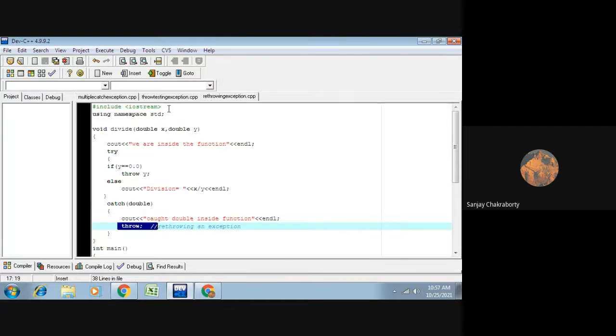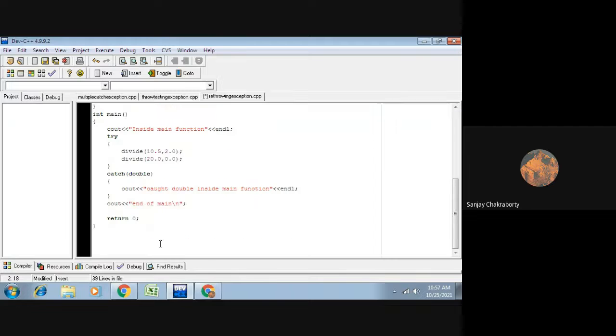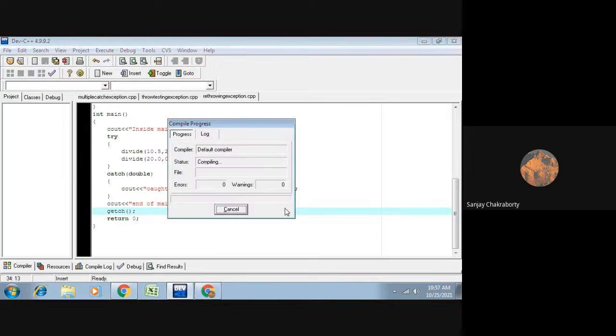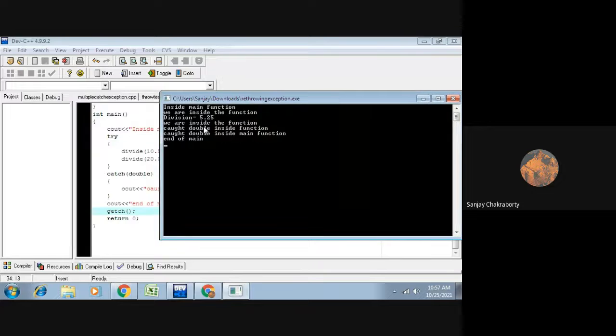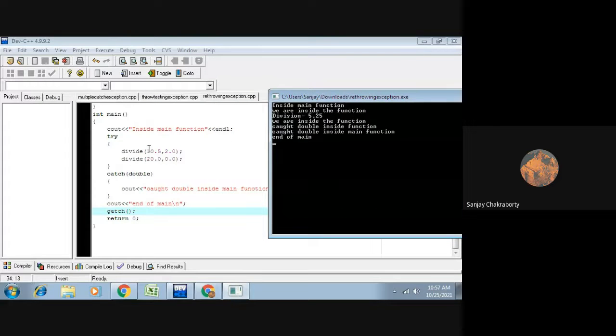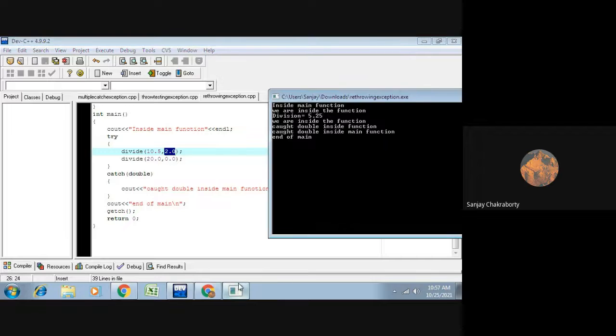If we run this code, it will not run directly, so we'll have to use conio.h and we'll use getch here. So your exception is clearly handled here. Inside the main function, it will first execute the main block. Then we are inside the function division equal to 5.2. This is the execution of the first divide function, a successful execution because y is not 0 here. So division by 0 exception will not be thrown for the first divide function.